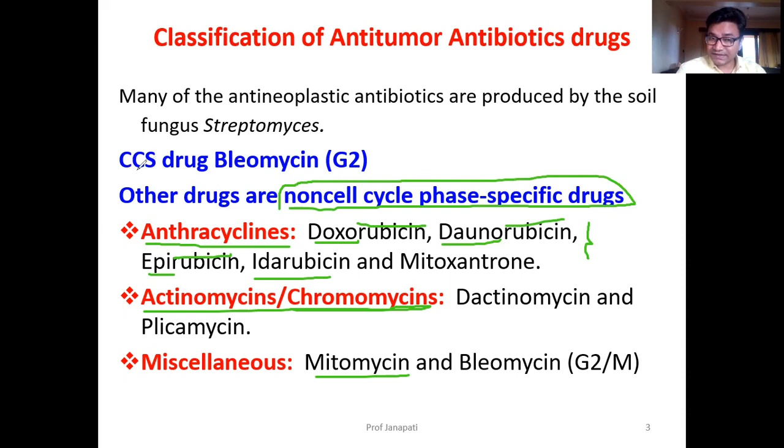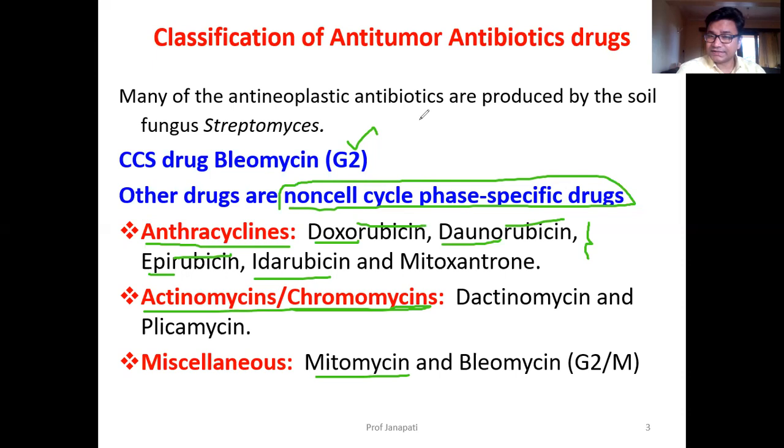Whereas bleomycin acts at the G2 phase of the cell cycle. Specifically, it acts at the G2 phase of the cell cycle, whereas other drugs are non-cell cycle phase specific drugs.